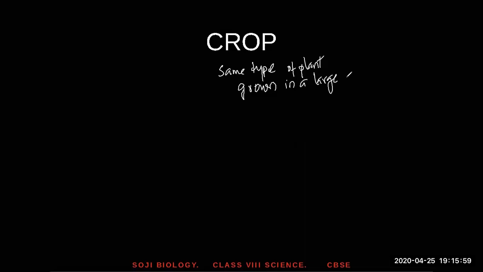So it becomes easy when you learn the lesson. Crop is the same type of plant grown on a large scale for food and other purposes. That's the definition of a crop.